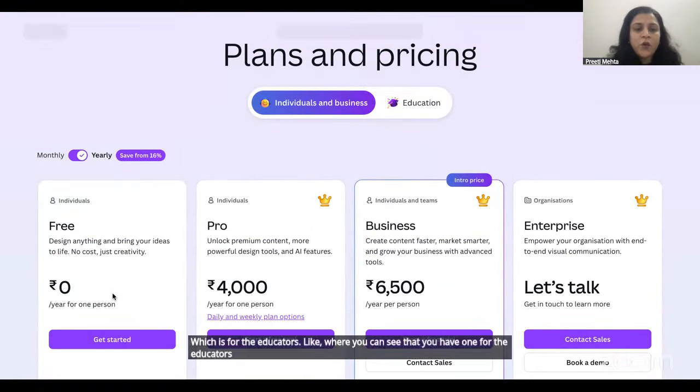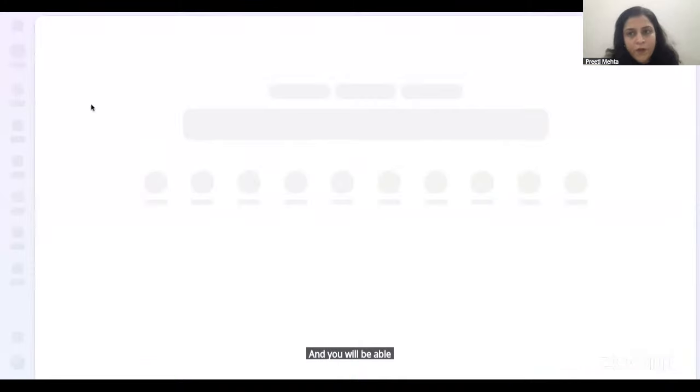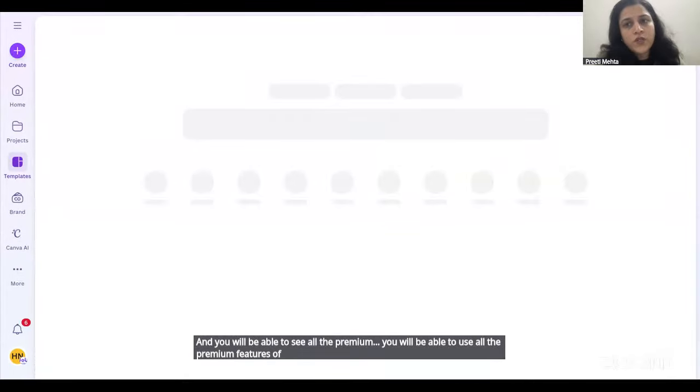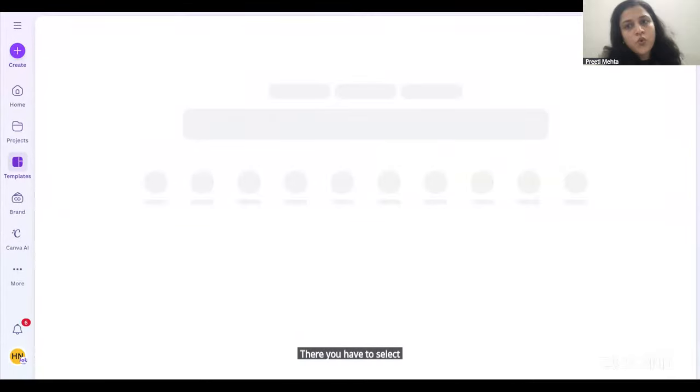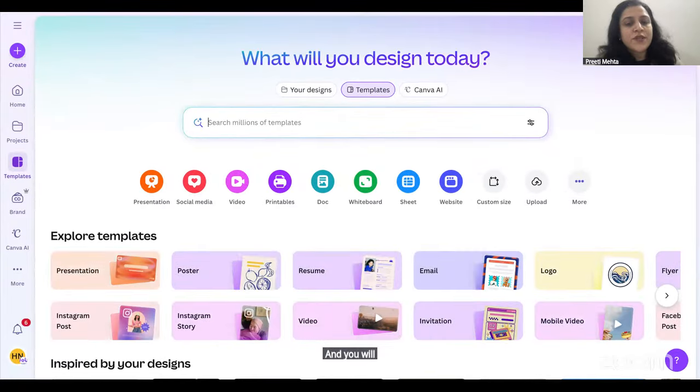You will have an option below for the educator. Go for that, and you can register yourself free of cost, and you will be able to use all the premium features of Canva free of cost. There you have to select your name, your school name, and then upload your school ID, and you will be able to use it.